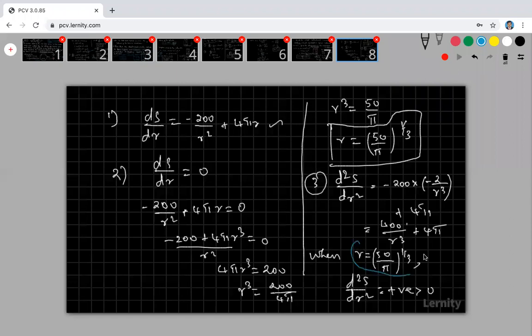Please look at that. When I apply the r value and I get the second derivative positive, this point is called a minimum point. If I get the second derivative negative, this point is a maximum point. But I want only the minimum area.